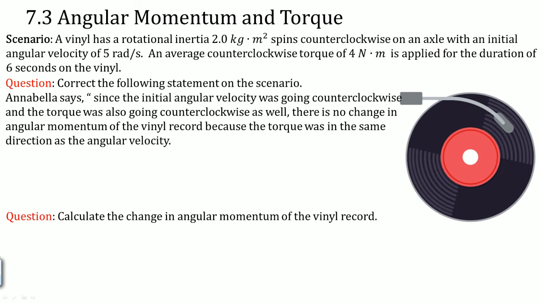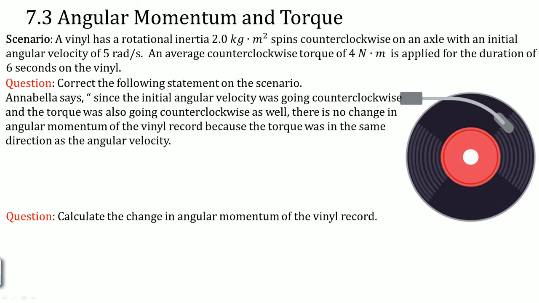Scenario: a vinyl has a rotational inertia of 2.0 kilograms times meter squared, and spins counterclockwise on an axle with an initial angular velocity of 5 rad per second. An average counterclockwise torque of 4 newton meters is applied for a duration of 6 seconds on that vinyl. Question: correct the following statement on this scenario.